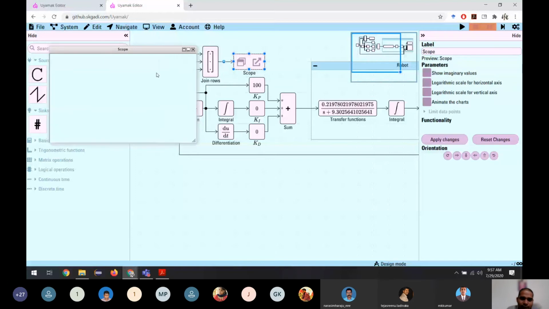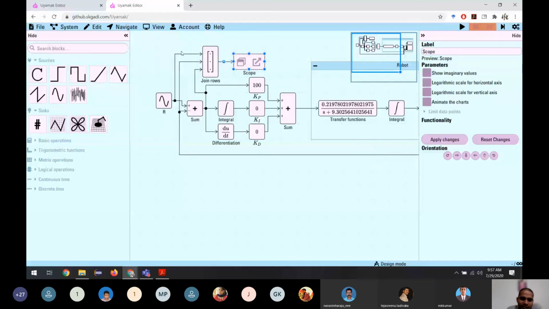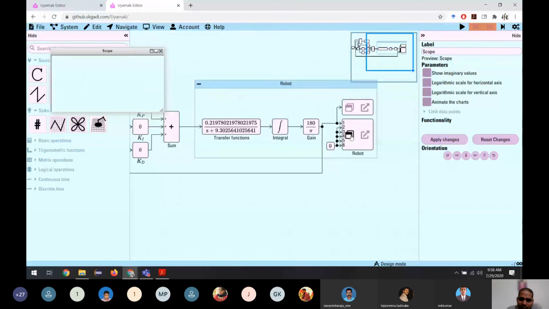In the graphs, we are plotting three things. The first thing is the reference, what we want. The second thing is the output, what we are seeing in the robot. And the third one is the error. We want the error to be 0. That's our objective. If you have any error, it should go to 0 as time goes on. So let us see if it happens. Let's run the robot.